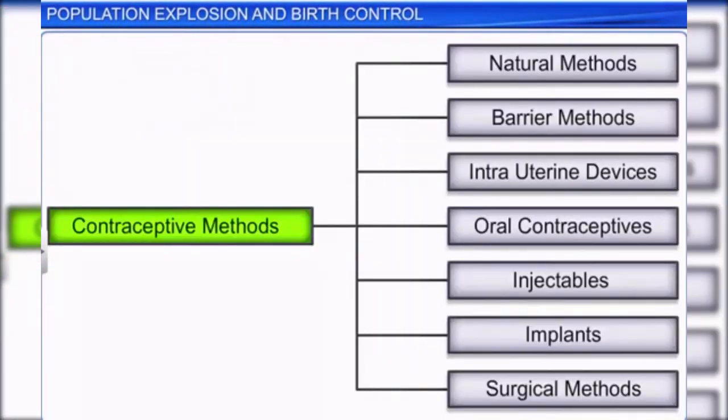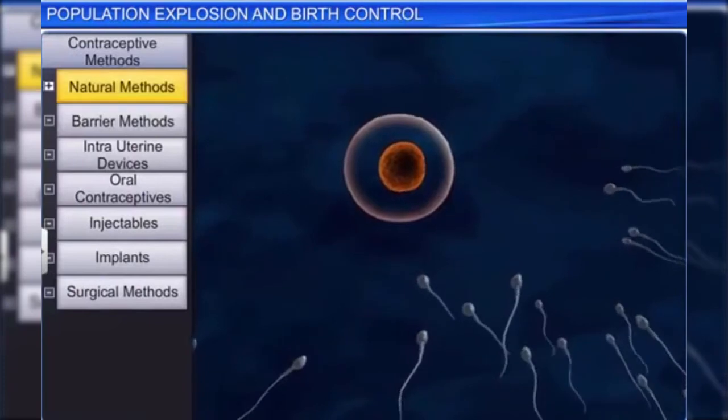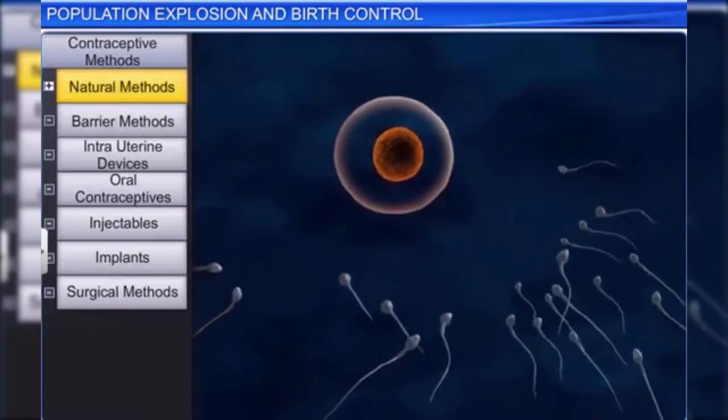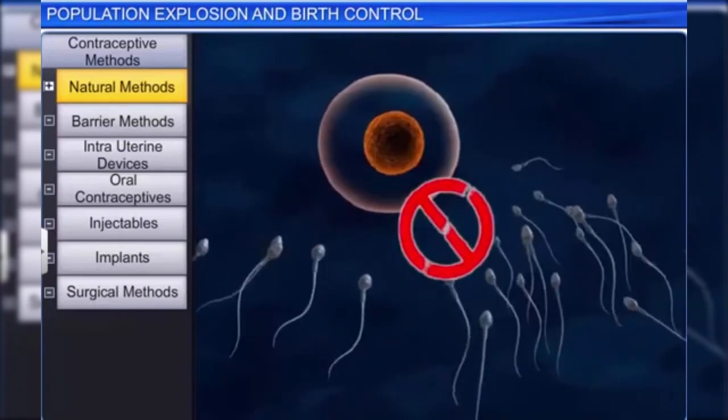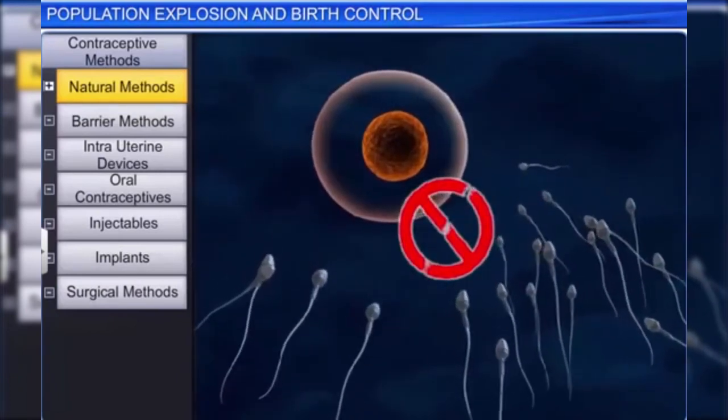Contraceptive methods can be broadly categorized as natural or traditional methods, barrier methods, intrauterine devices, oral contraceptives, injectables, implants, and surgical methods. Natural methods, the oldest form of contraception, work on the principle of circumventing the chances of the sperm fertilizing the ovum.